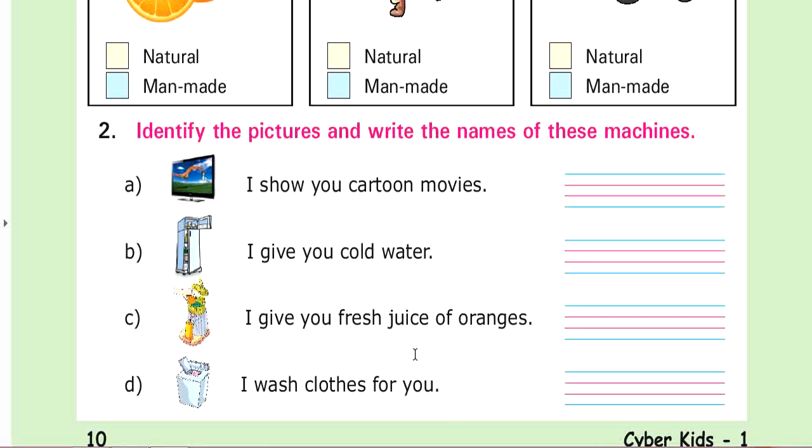Again we are going to discuss all these answers. I show you cartoon movies. Answer is television. I give you cold water. Look at this picture. This is a refrigerator. So the answer of this question is refrigerator. I give you fresh juice of oranges. This is a picture of a juicer. So the answer is juicer. I wash clothes for you. Who washes clothes for you? Washing machine. Write the answer here, washing machine.